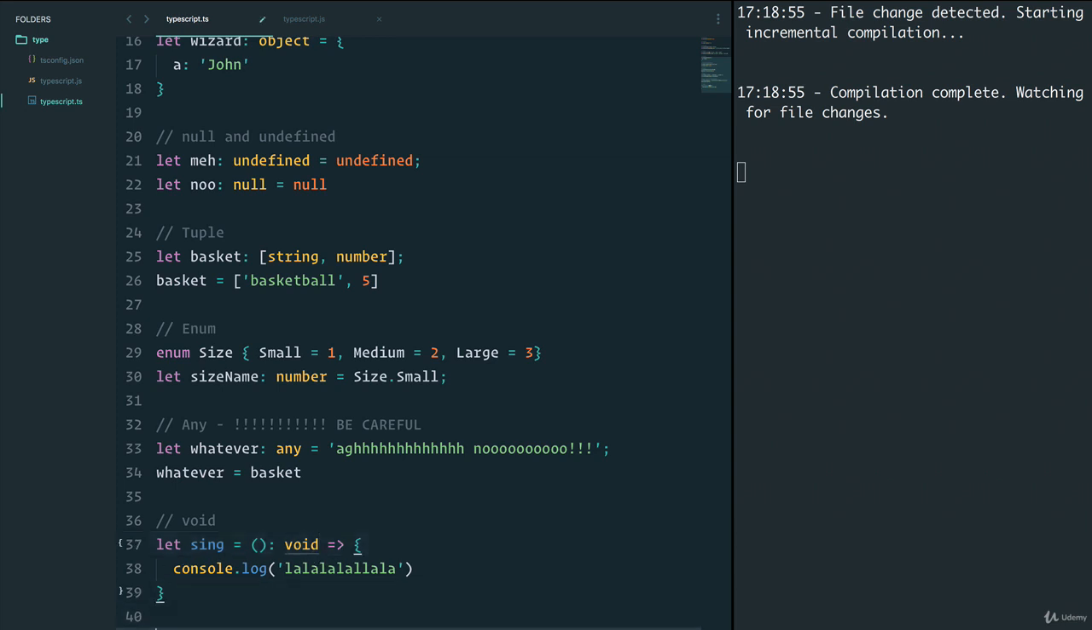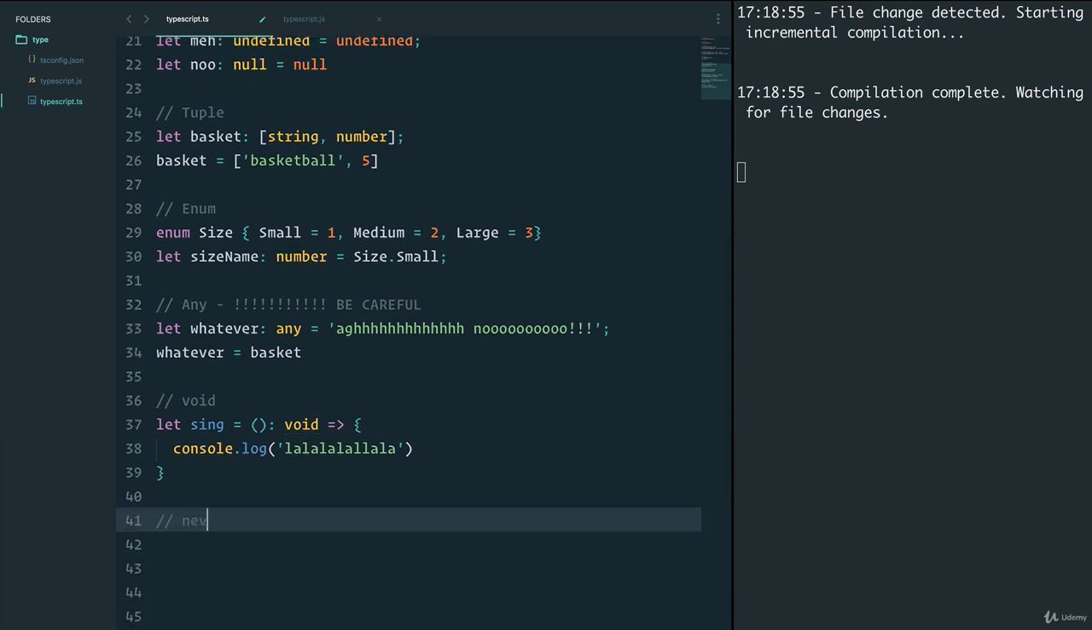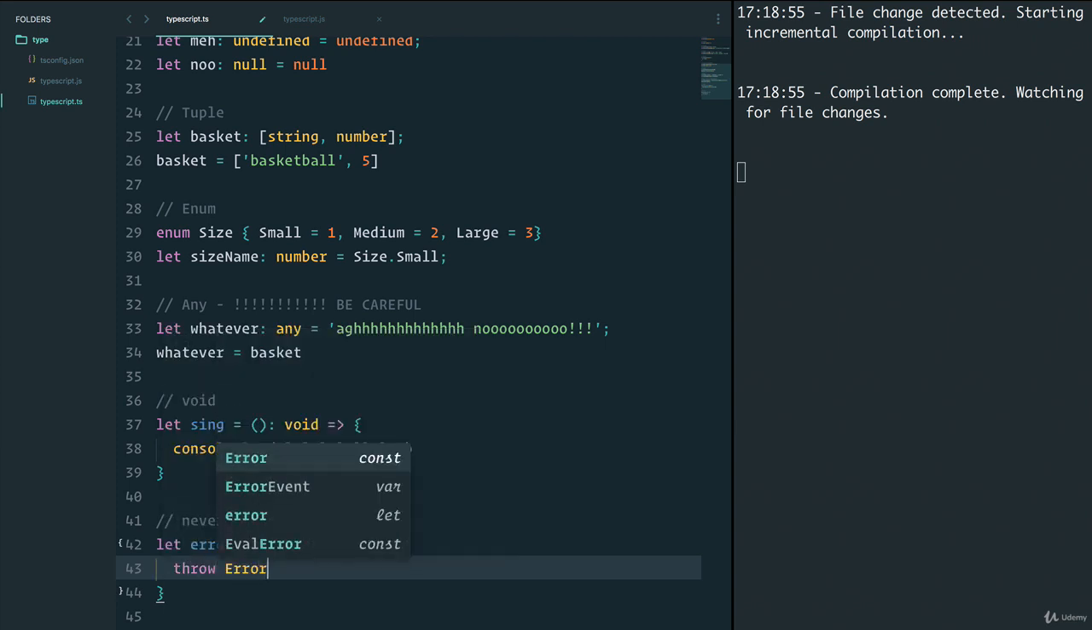There's also a type of, again, let's make more space, of never. Now this is a tough one. What do you think it does? Let me show you by code. We can say let error equal to the error function that simply throws an error.